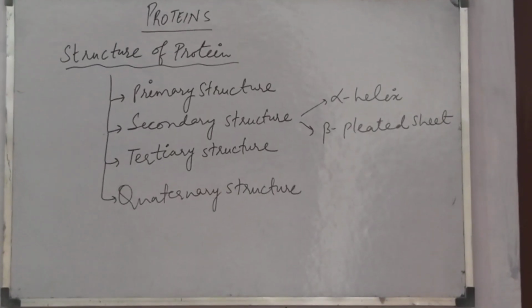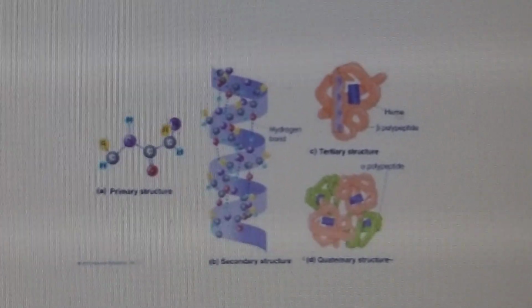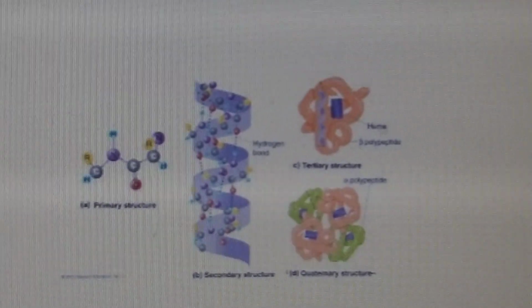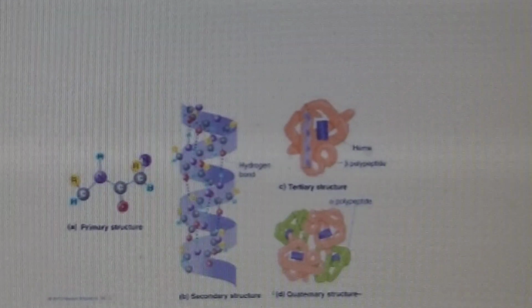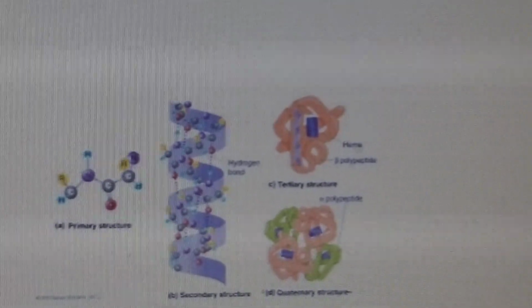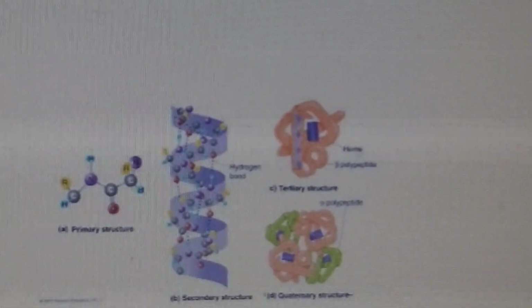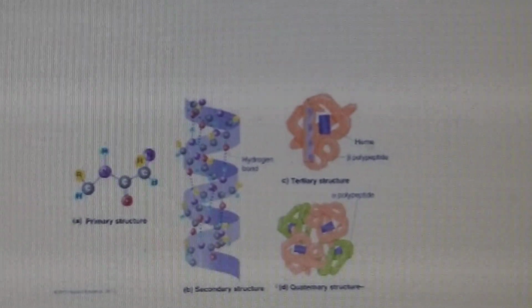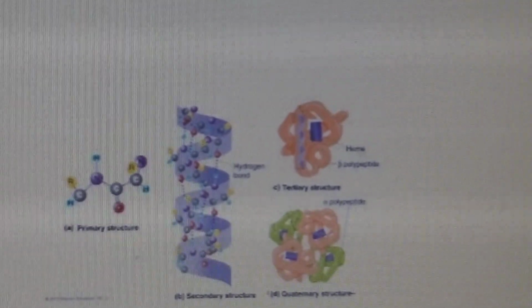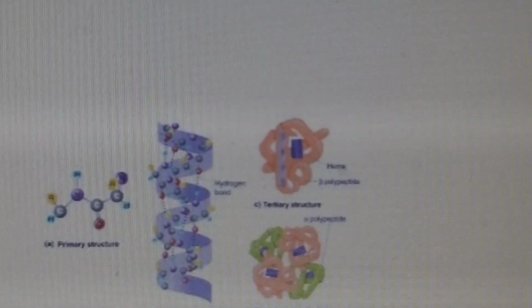Now let's begin with the primary structure. Proteins have one or more polypeptide chains, and each polypeptide chain is made up of amino acids linked with each other. So the sequence in which the amino acids are linked in one or more polypeptide chains of a protein is called primary structure. The importance of primary structure of a protein lies in the fact that even a change of one amino acid can drastically change the properties of the entire protein, and it can create a different protein. The primary structure was first determined by Frederick Sanger in 1903.